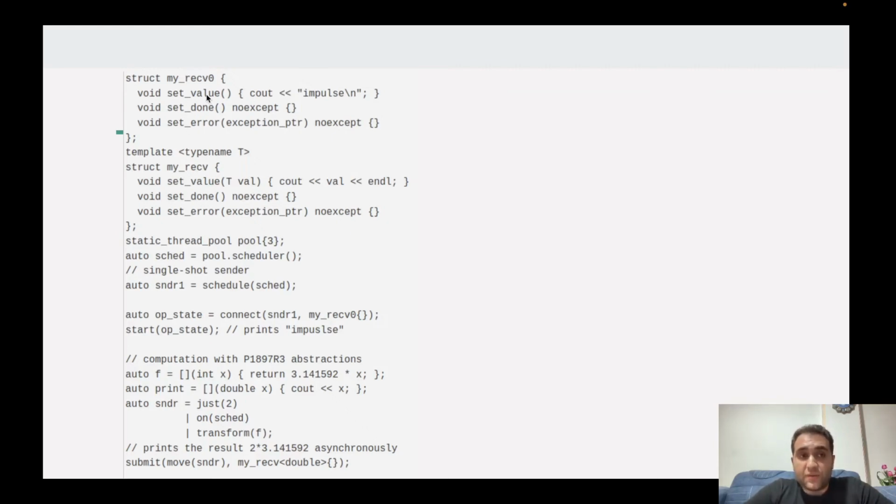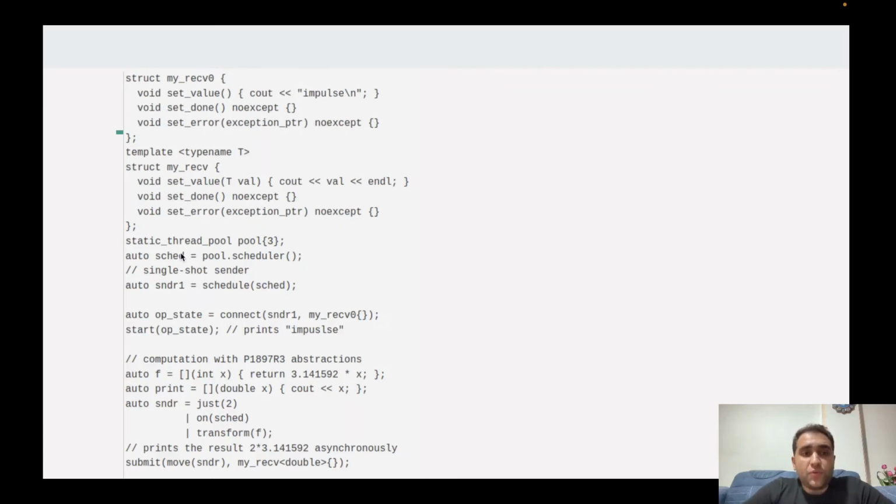If the sender calls the set value function, it means the work or sender is done successfully. If the sender calls set done, it means the work is cancelled. And if set error is called, it means the sender is not completed successfully and it gets an error. And here we have two receivers, my receive 0 and my receive. In my receive 0's set value function, we print out impulse, and here we print out the value.